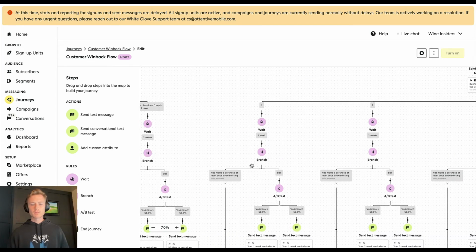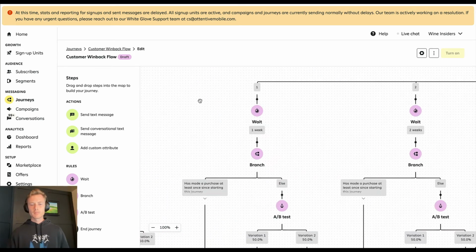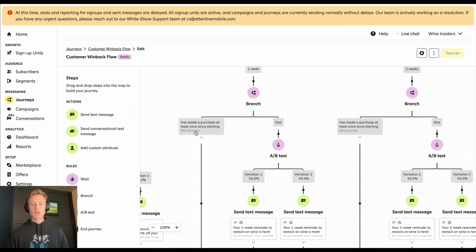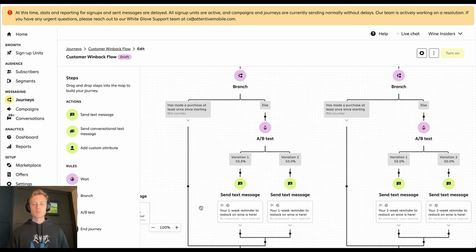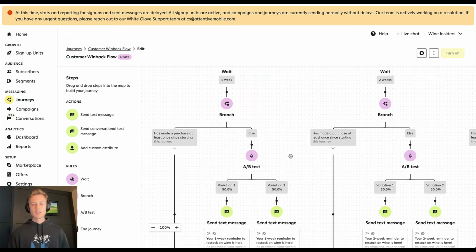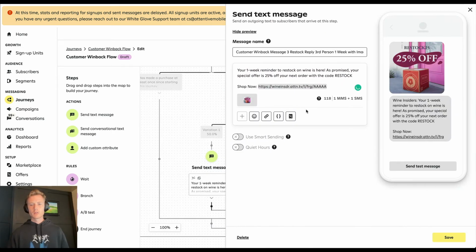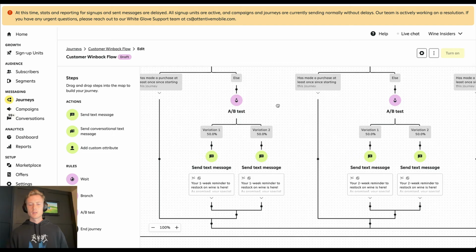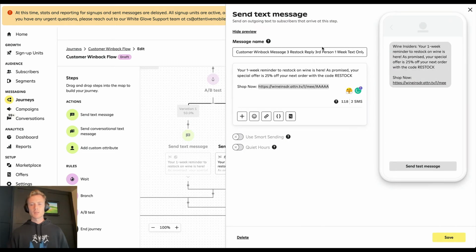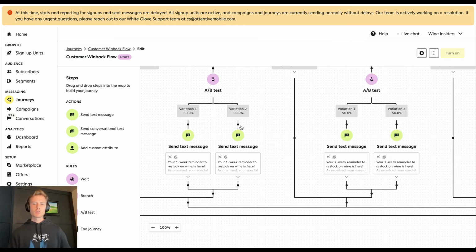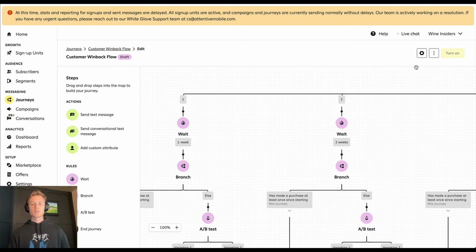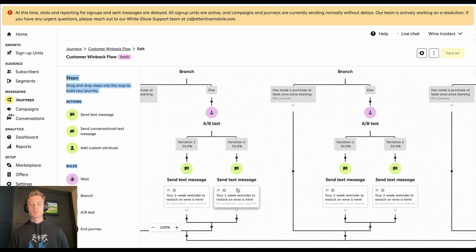So if they reply with 1, we're going to wait 1 week. We're going to branch again. If they made a purchase at least once in starting that journey, they'll end. If not, we're going to send them that replenishment reminder. So again, your 1 week reminder to restock on wine is here. As promised, your special offer is 25% off your next order with the code restock. And then we're running that same A/B test again, the first person versus the third person test of text only versus image. So actually the test up here is first person versus third person, and the test down here is image versus no image.